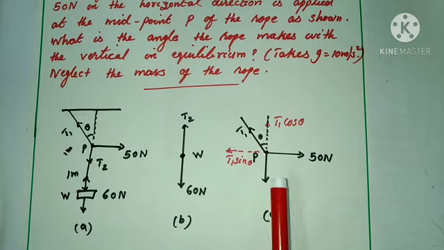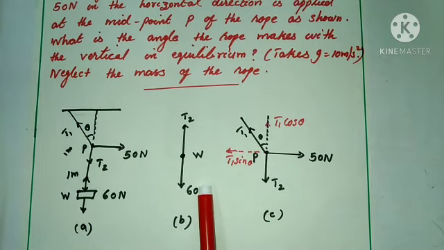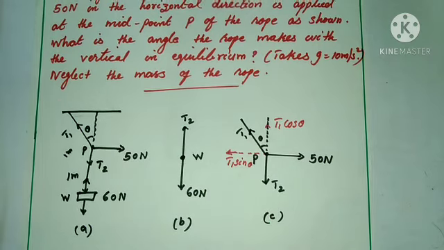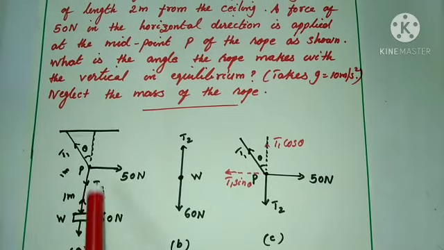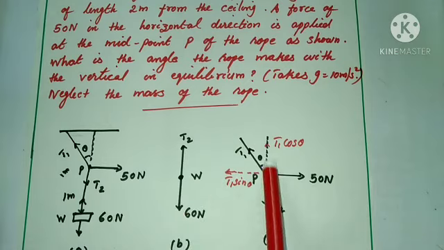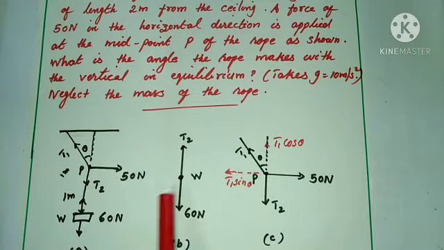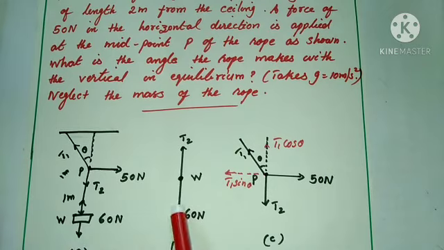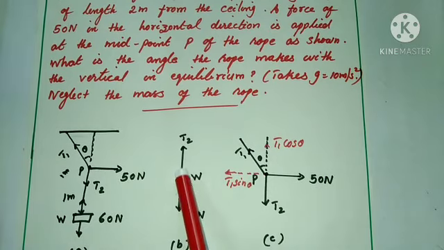Okay, so how to draw the free body diagrams? We should represent the object. The object is represented as a dot, and the forces are drawn as vector arrows away from the dot. Here, W is the object and it is noted as a dot, and the forces acting, that is, weight 60 Newton downward and T2 in the upward direction, are noted as vector arrows.